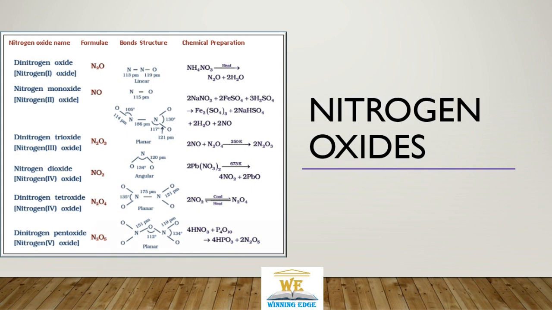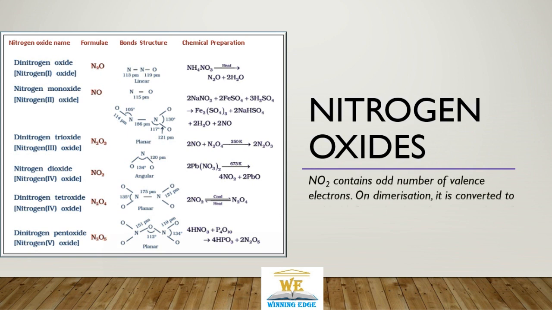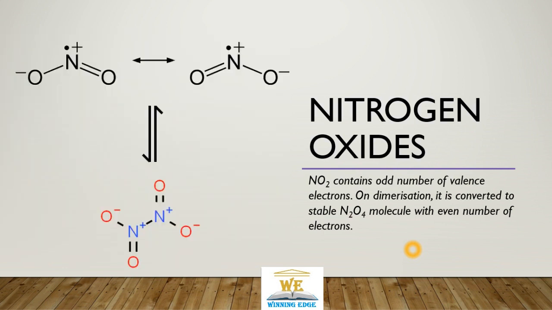The structure of N2O5 has an angular oxygen which binds two nitrogen atoms, and each nitrogen atom is further bound to two oxygen atoms. Nitrogen dioxide contains an odd number of valence electrons. So when we cool it sufficiently, it will tend to form a dimer, N2O4, which has an even number of electrons. So it will try to make an even number of electrons. That's why it tries to dimerize.